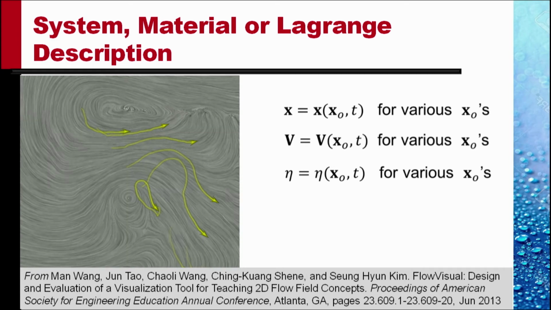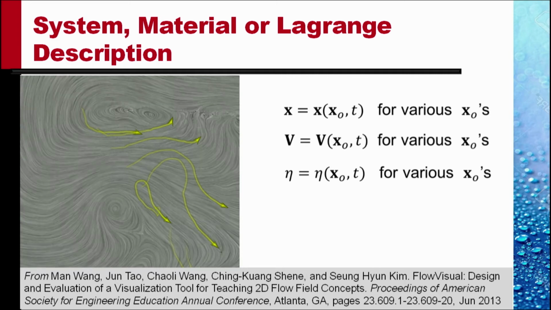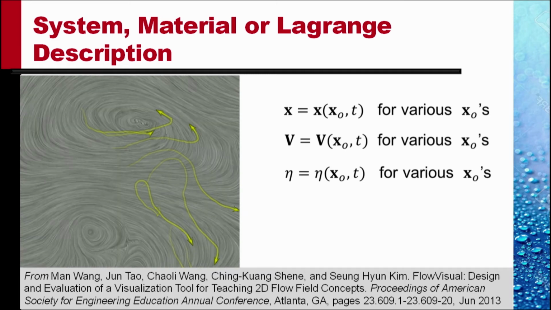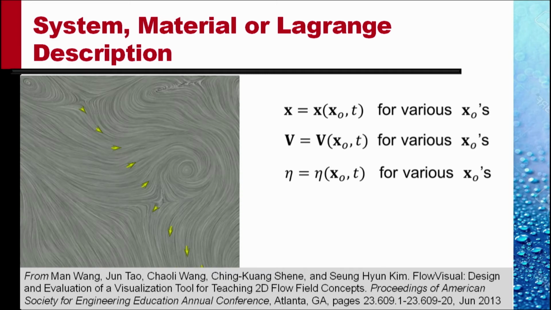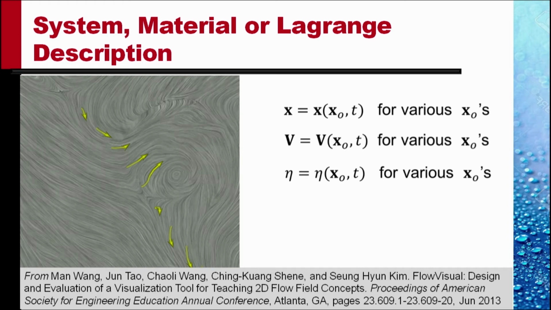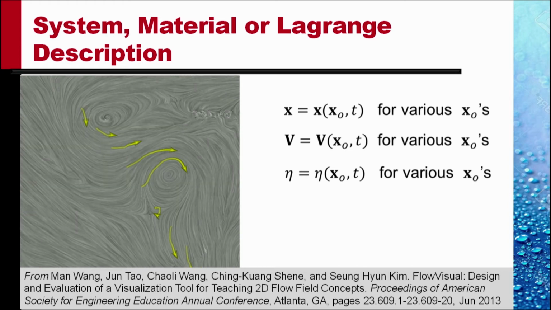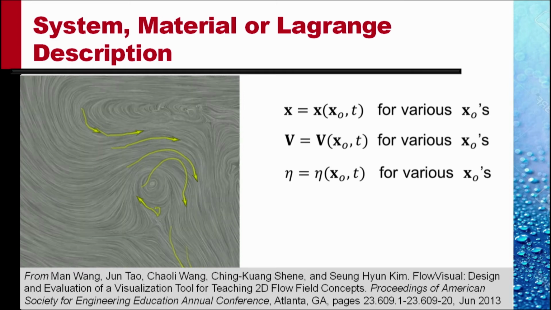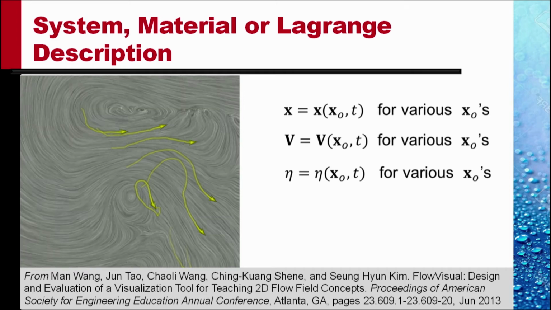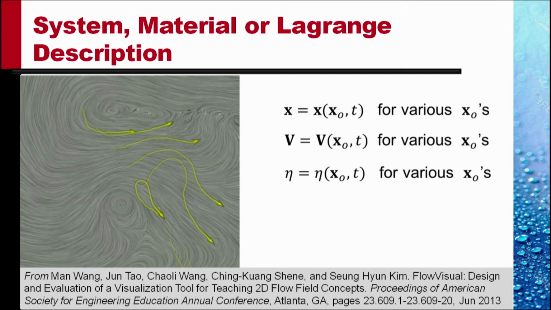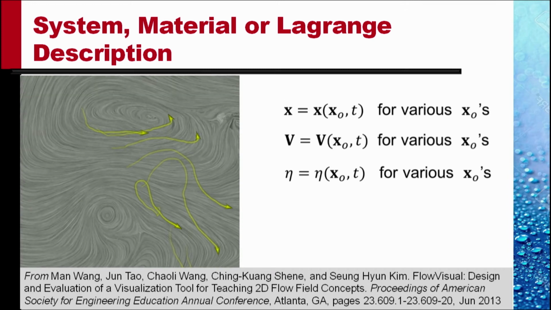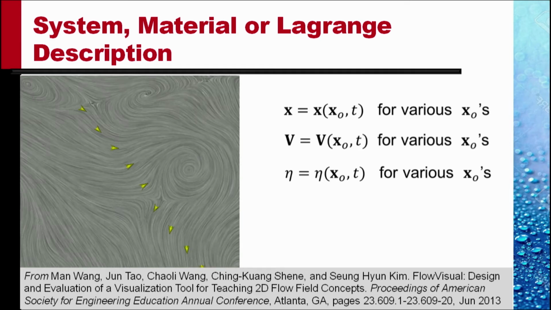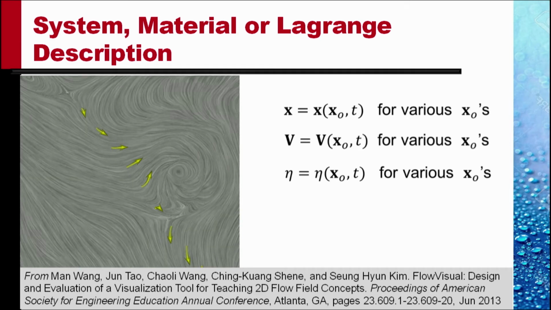If we write the location x, the velocity v, and any other property, say pressure or density, as a function of x naught, the location of the particle at time t equal to 0. This location x naught, the location of the particle at time t equal to 0, is used here as a label of the particle.